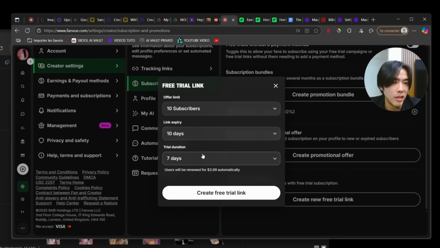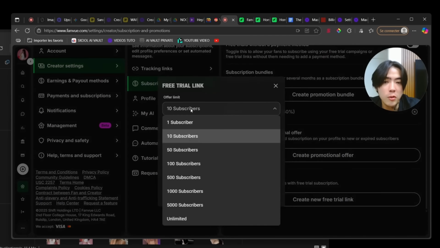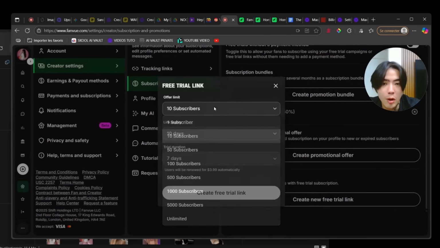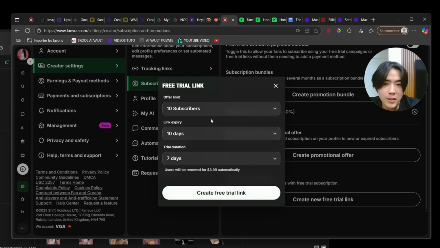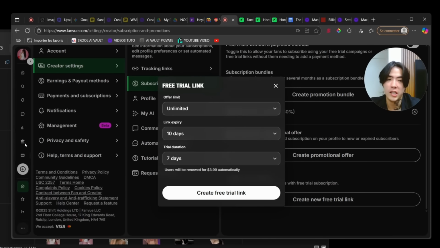The subscription price. So this is very, very useful. After 7 days, they will be paying $4 automatically. Then you can choose the link expiry. Just leave it unlimited because we don't really care about that. You can also give this offer to only the 10 subscribers that use this link, right? I don't recommend limiting it to 10 subscribers. I will show you how you should be promoting it and using it. So just go for unlimited. If 200 people from your influencer page want to use it, they can use it, right?